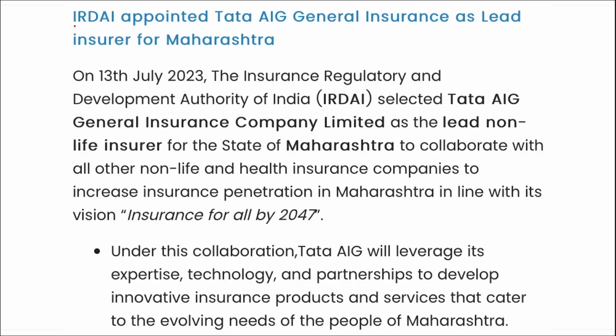Next is IRDAI has appointed Tata AIG General Insurance as lead insurer for Maharashtra. I repeat, IRDAI selected Tata AIG General Insurance Company as the lead non-life insurer for the state of Maharashtra.